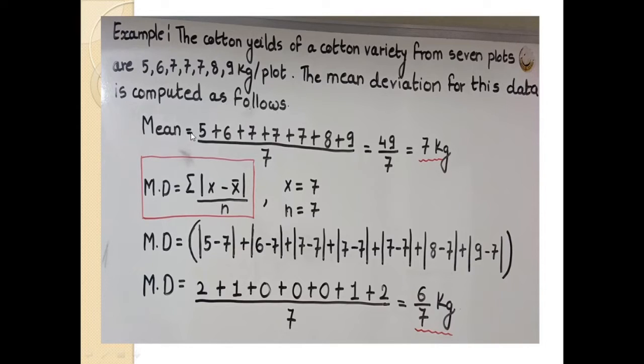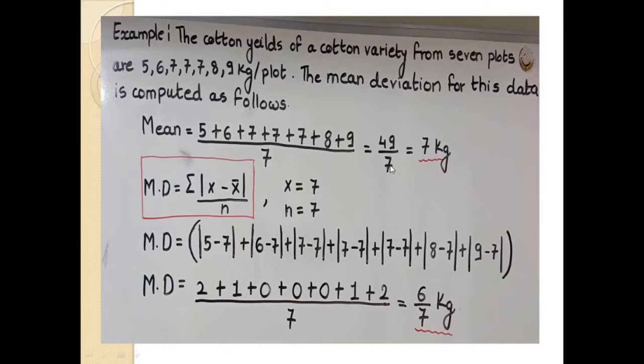First we find the mean: the summation of all the values divided by the total number of observations. The summation of all observations is 49, divided by 7.